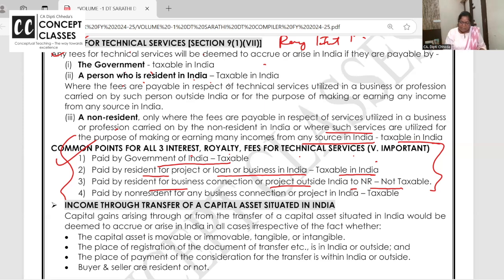But royalty paid by a resident, or interest or anything, for a project or a loan in India, taxable. Outside India, not taxable. A non-resident paying royalty or interest for a business connection in India, taxable. Ask your doubts. Is this all clear to all of you?